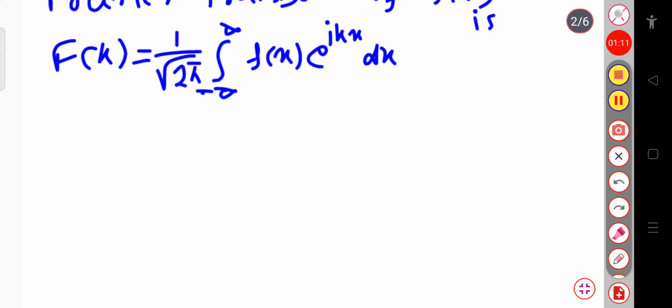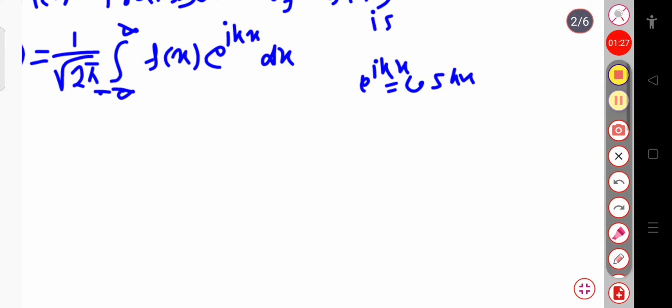Now if I split this exponential ikx, it can be written as cosine of kx plus i sin kx. This is the exponential ikx representation.